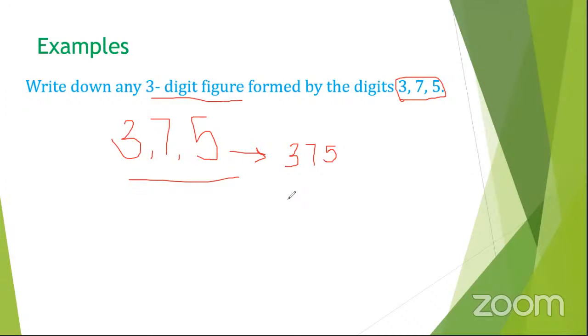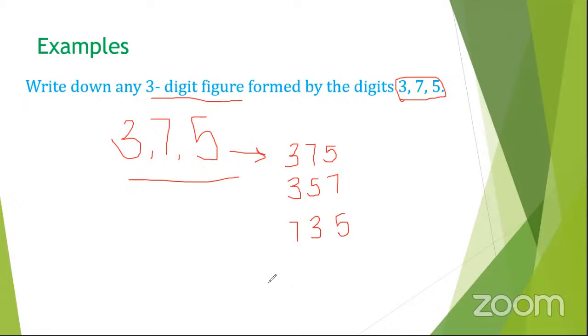375. And remember, they've told us that these digits can be used to form very many different numbers, the same digits. How do we form the different numbers? By changing the order. So this time round, since we've made 375, we can also form 357. That can be our second number. Then how can we form the third number? Then you say, oh, I've already begun with 3, then I can start with 7. So you will say we have 735.